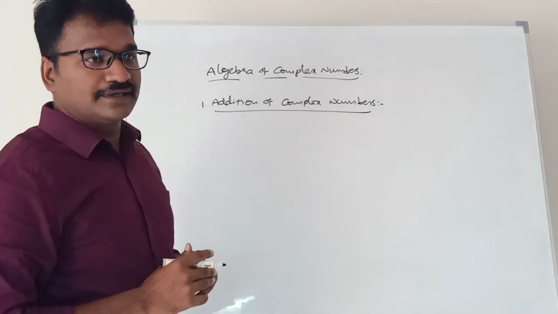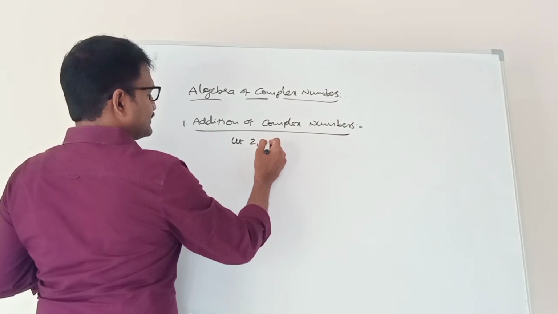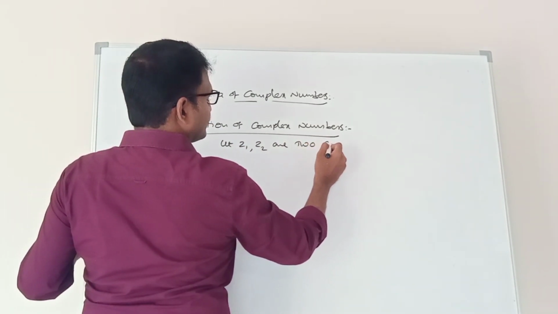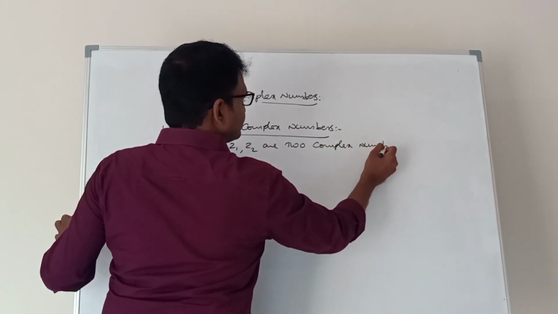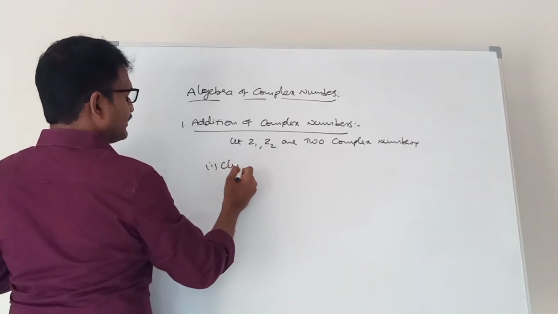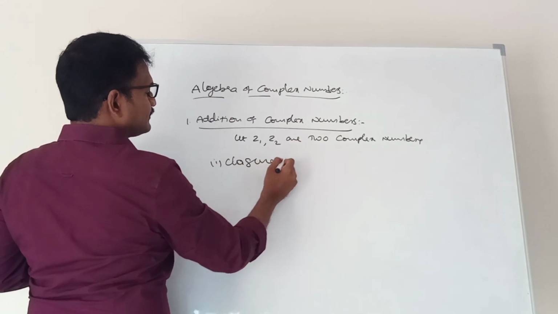Here, if you take two complex numbers, z1 and z2. First, closure law. Addition of complex numbers follows the closure law.